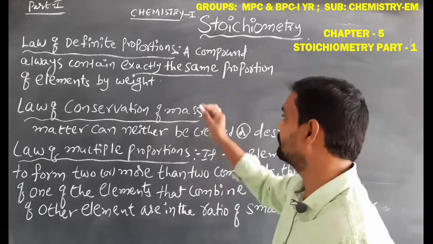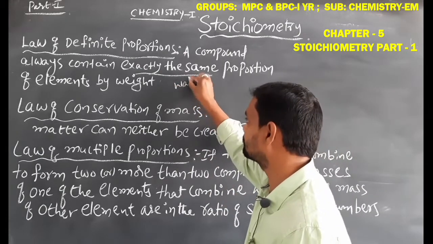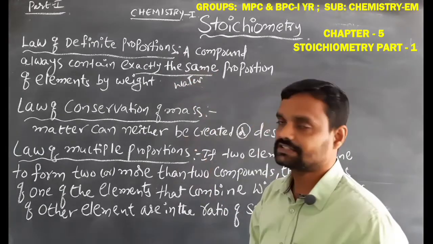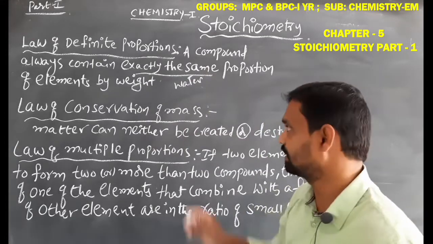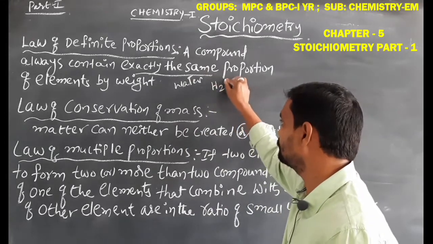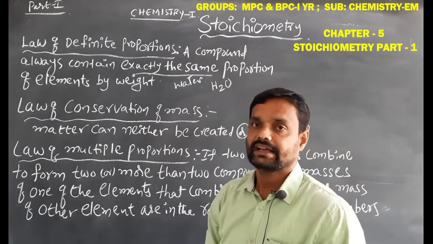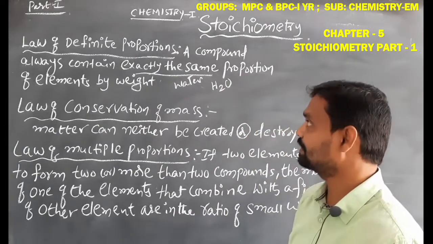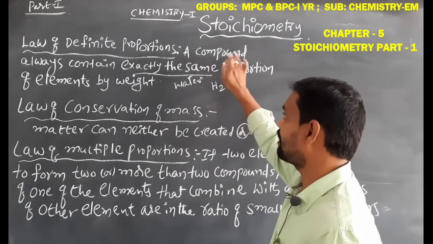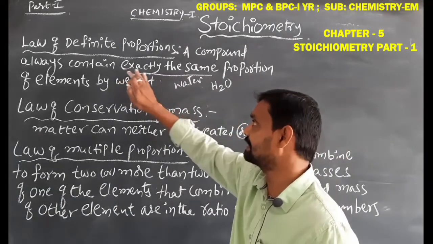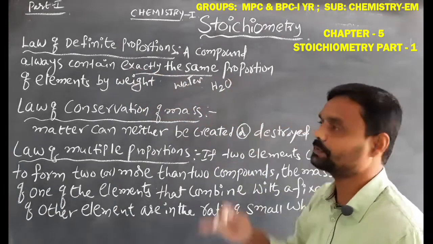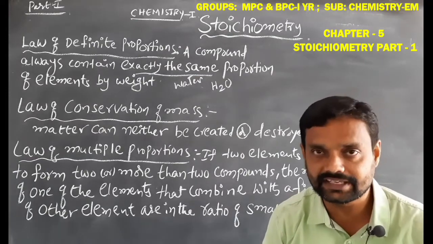For example, here the compound is water, H2O. Definite proportion means a compound always contains exactly the same proportion of elements by weight.